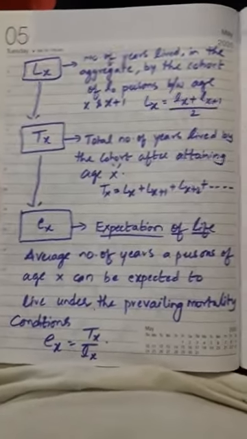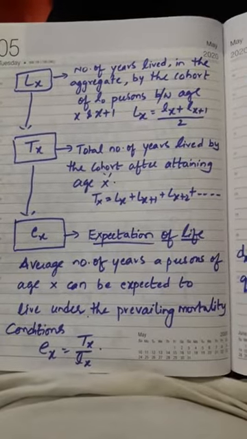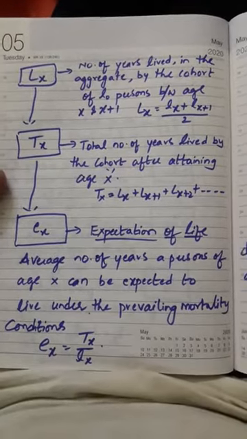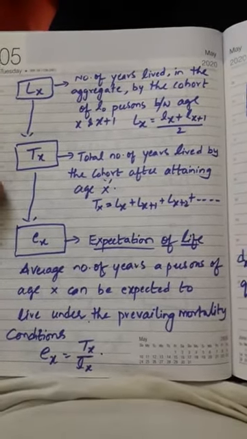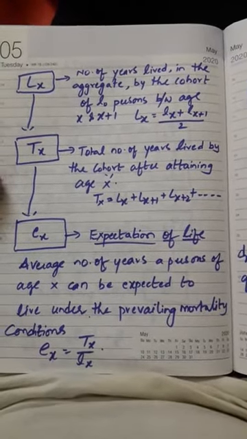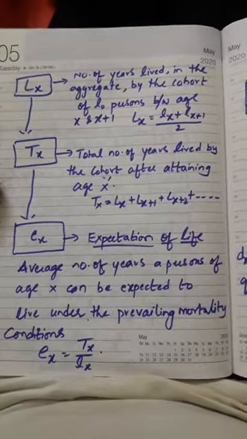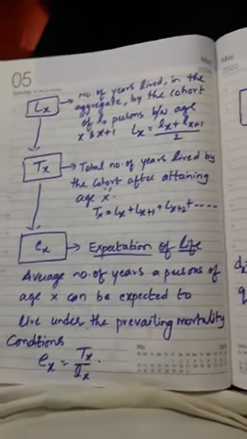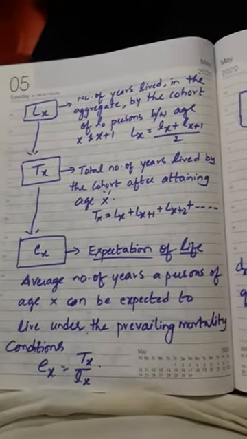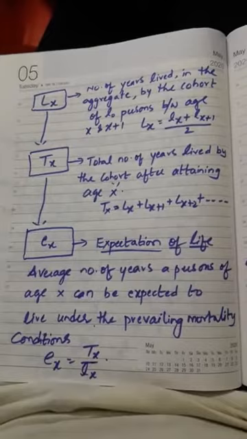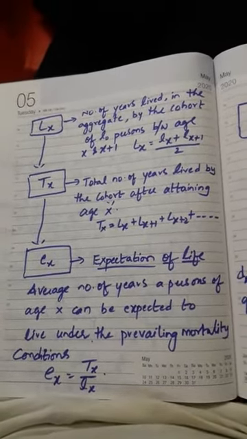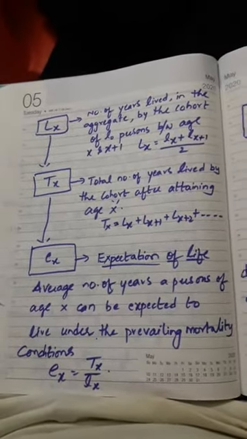The next component is capital Lx. I am stressing capital Lx. Previously I said small lx, the number of persons living at age x. Now capital Lx means number of years. So far we have seen the number of persons and the probabilities of living and dying. See the stages: first the age, next some group of persons living at that age x, and how many are dying before reaching the next age. Living, dying: lx, dx, that is one set.